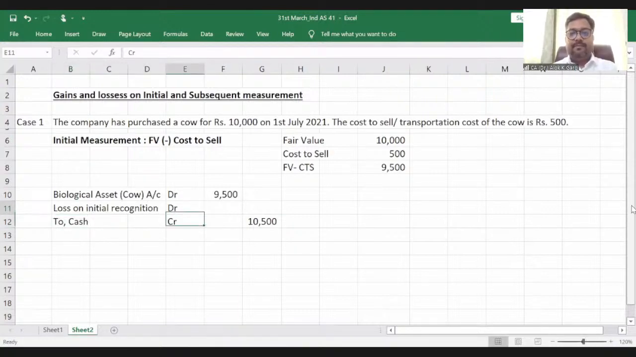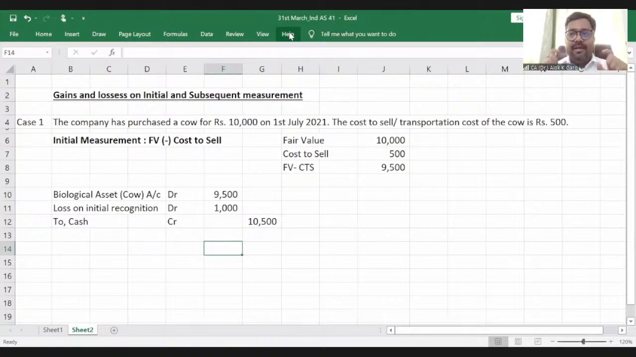Loss on initial recognition, debit. Right? 10,500 minus 9,500 is 1,000. Whether this accounting entry is clear to everyone? So guys, although you are spending fair value as well as you are incurring your cost to sell.